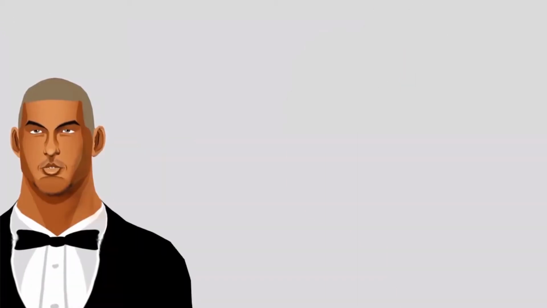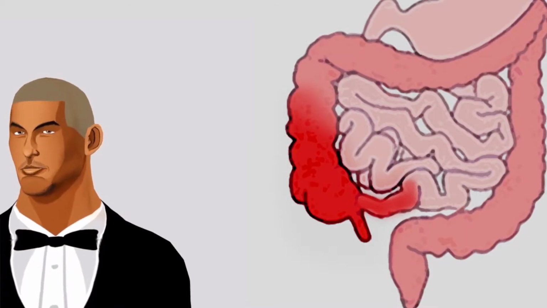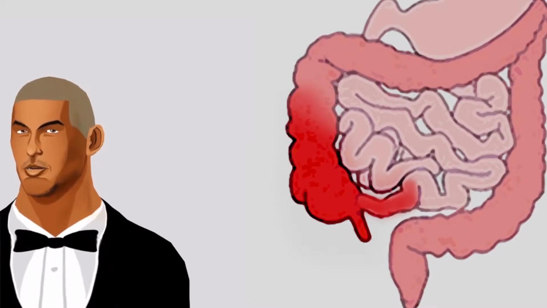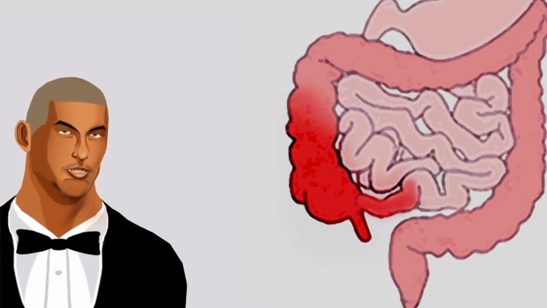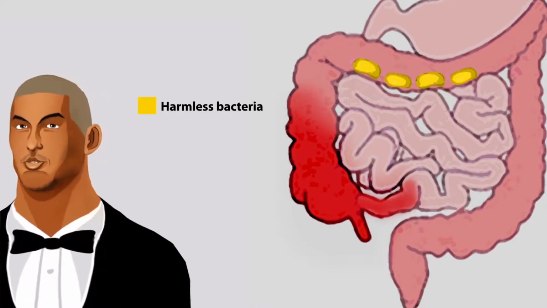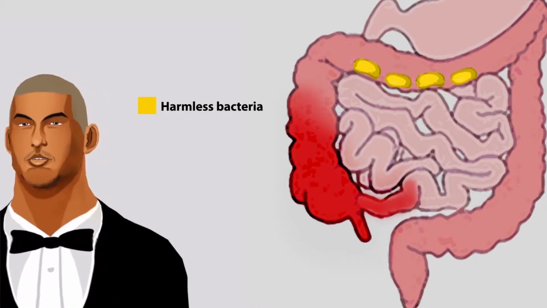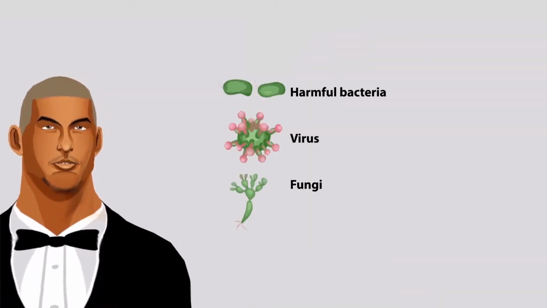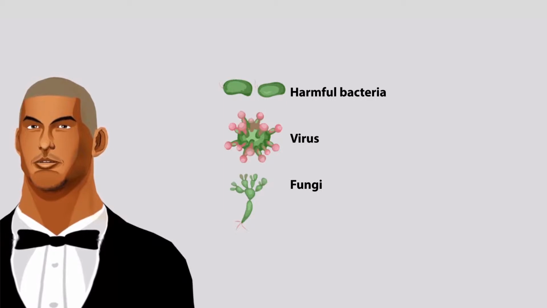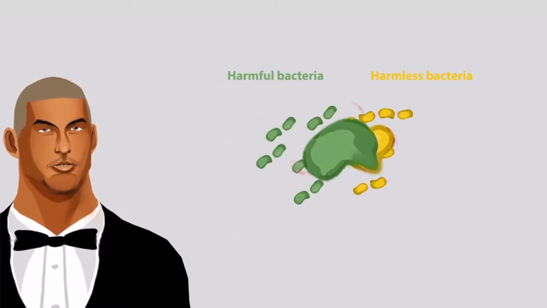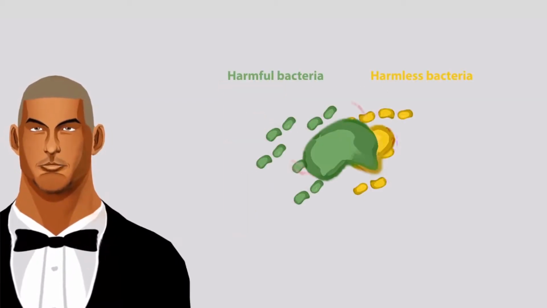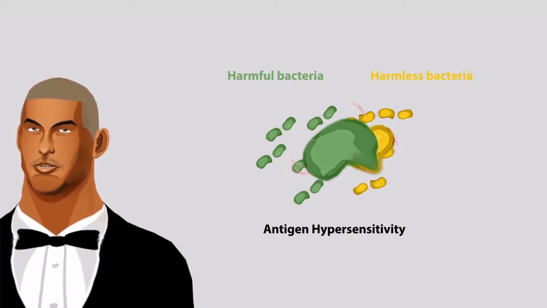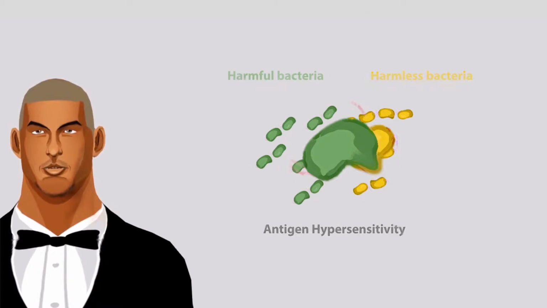Pathophysiology. Inflammation occurs anywhere within the GI tract, more commonly within the lower section of the small intestine and the beginning of the large intestine. The large intestine contains a series of normal bacteria that help aid in digestion and is protected from immune attacks. Our immune system attacks foreign invaders such as viruses, harmful bacteria, and fungi. In individuals with Crohn's disease, their body mistakenly reads the good bacteria as foreign and begins to attack them. This is due to antigen hypersensitivity. This initiates the immune system.